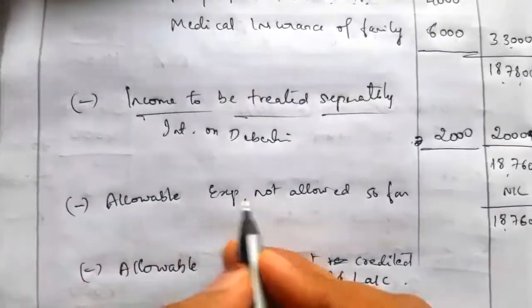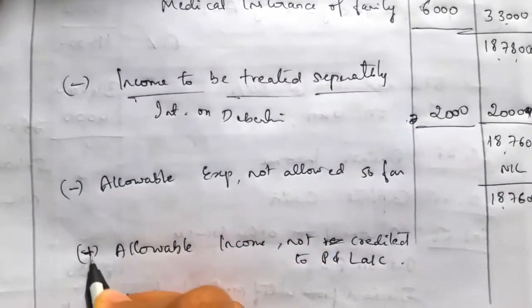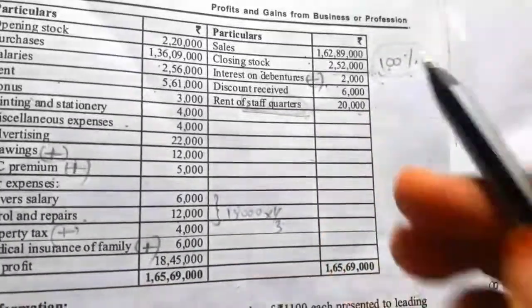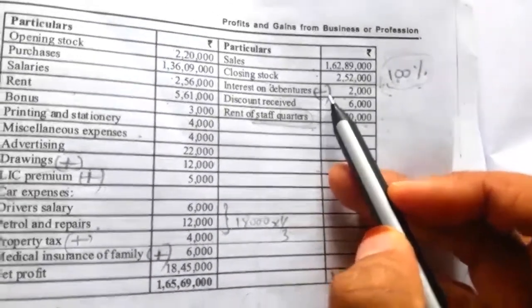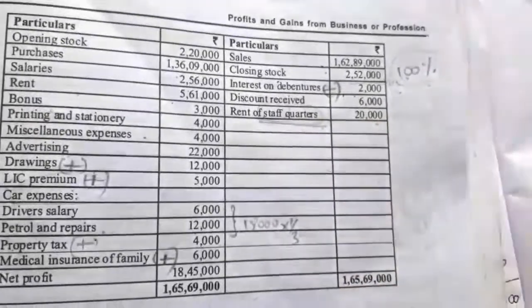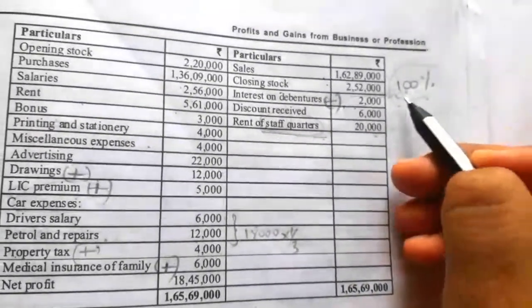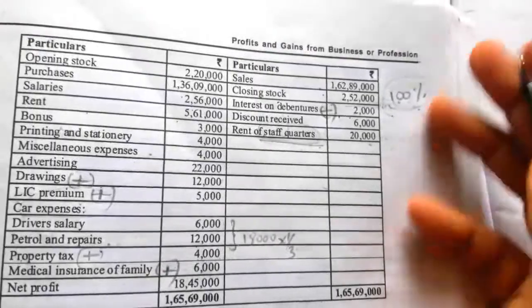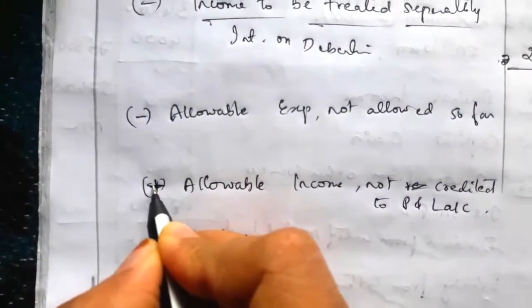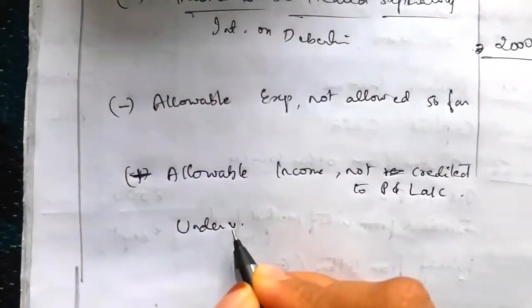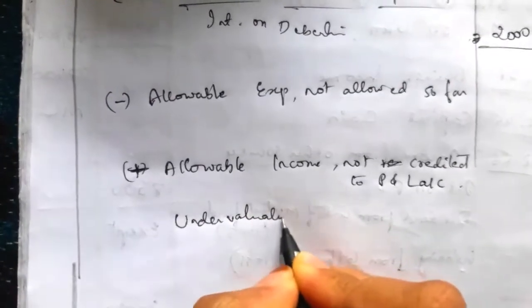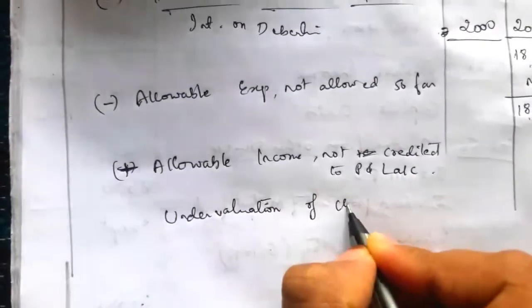Expenses should be deducted, income should be added, allowable income. If you want to cancel any disallowed income, we usually deduct the value from the net profit. If you want to record any amount, here the 10% of closing stock, we have to add. So we have to add to the net profit under allowable income not credited to profit and loss account, the undervaluation of closing stock.